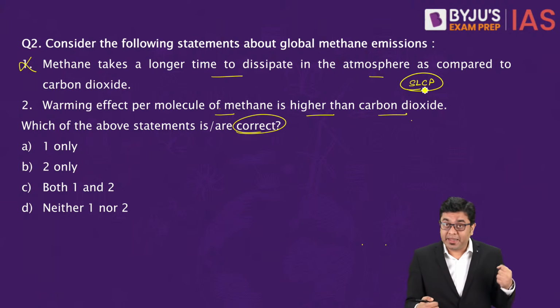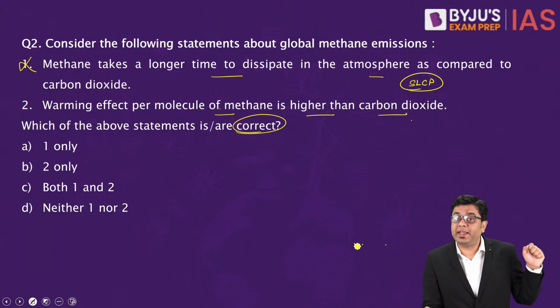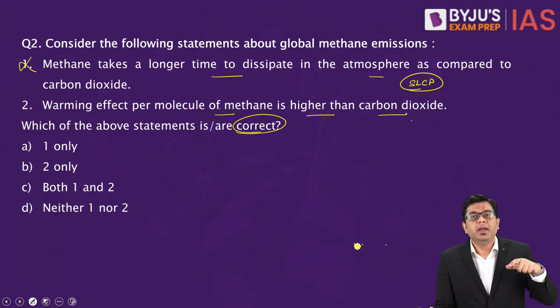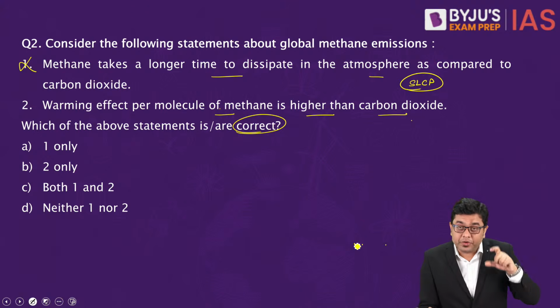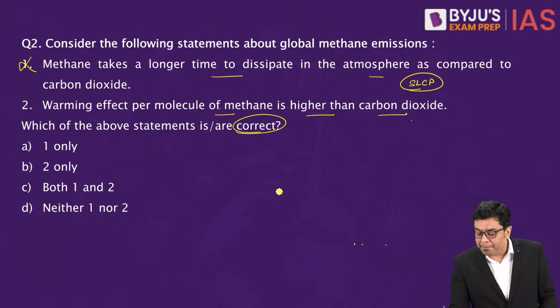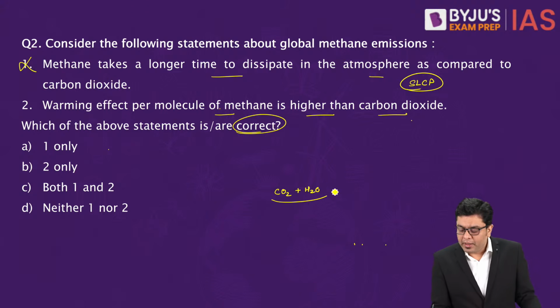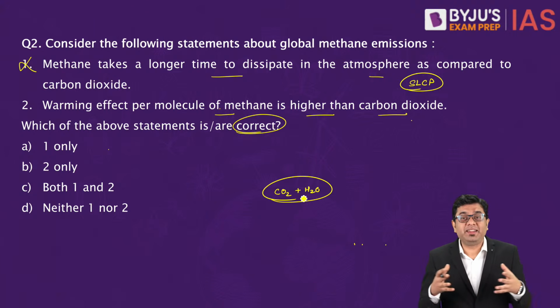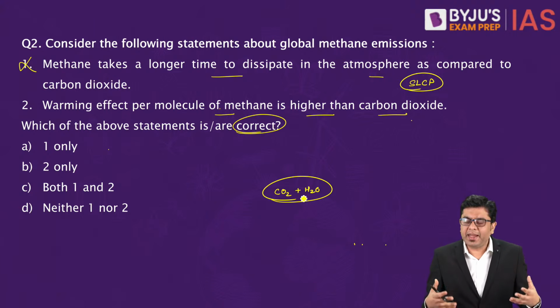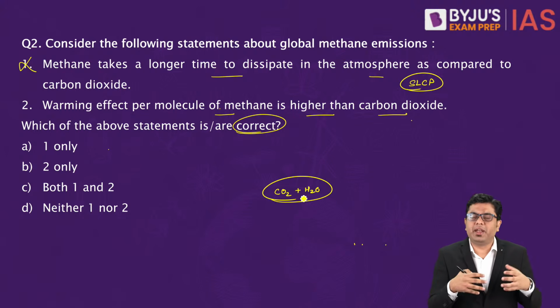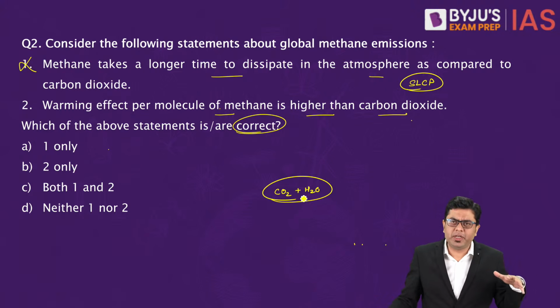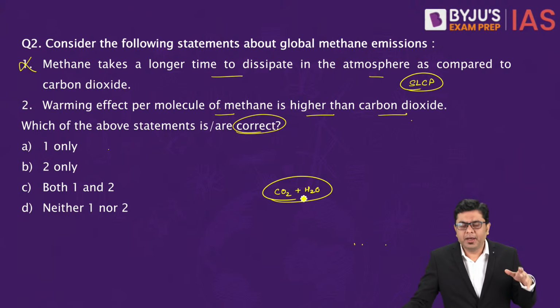So how does methane dissipate or dissociate in the atmosphere? In the atmosphere, it ends up reacting with hydroxyl ions and ends up producing CO2 plus H2O. That is one of the outcomes when methane reacts. It is able to react with hydroxyl ions, which are found in abundance, especially in the lower levels of the atmosphere, and that is where it dissociates.